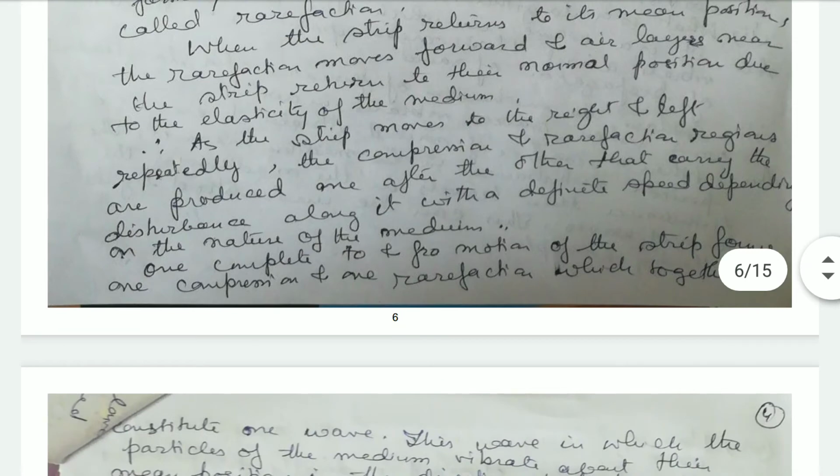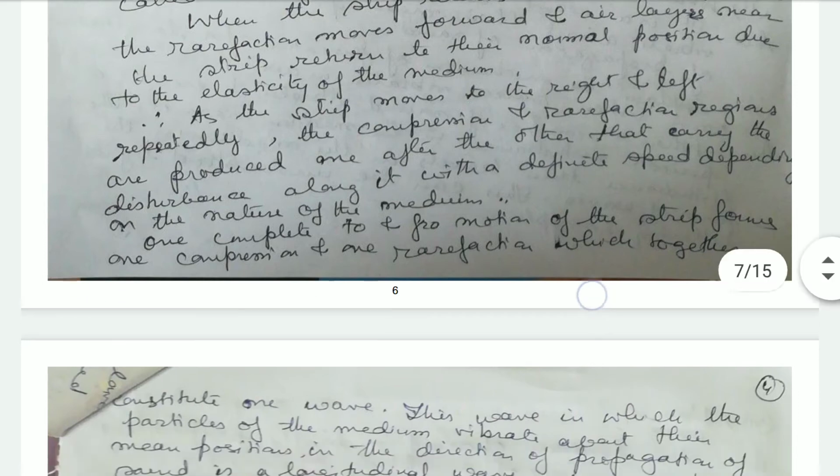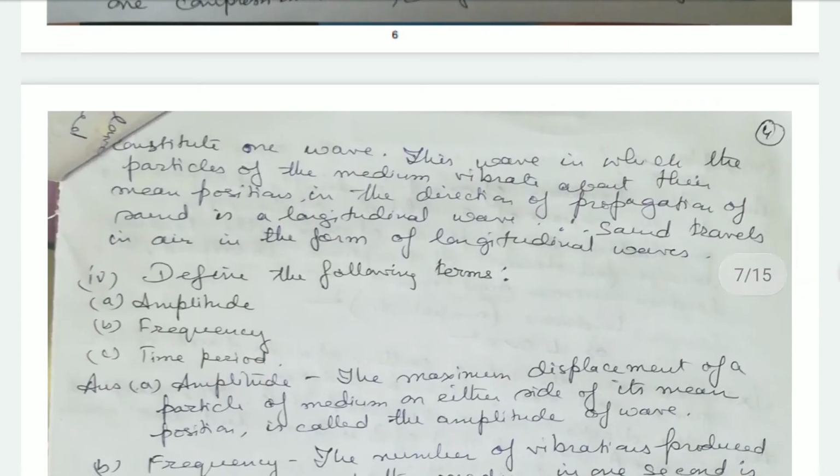Now as the strip moves towards the right and left repeatedly, the compression and rarefaction regions are produced one after the other, that carry the disturbance along with them with a definite speed depending on the nature of the medium. And one complete to and fro motion of the strip forms one compression and one rarefaction, which together constitute one wave. Okay. This wave, in which the particles of the medium vibrate about their mean position in the direction of the propagation of the sound, is known as a longitudinal wave. So sound travels in the air in the form of longitudinal waves.